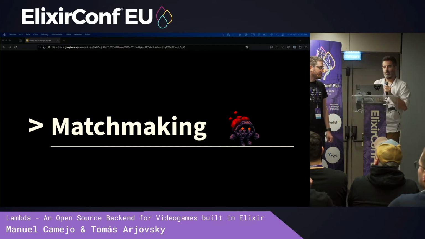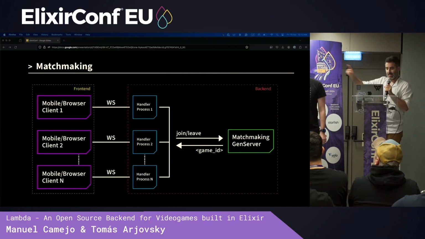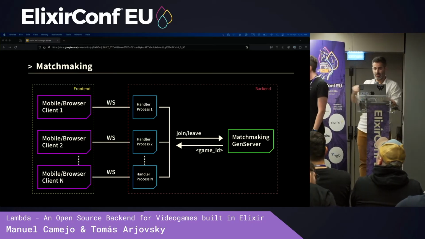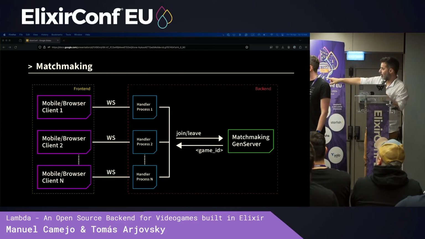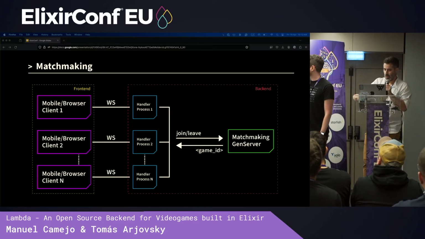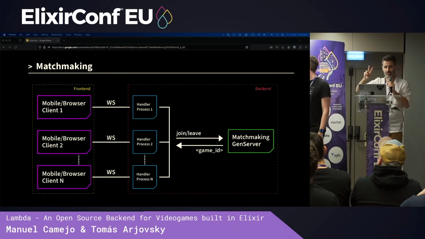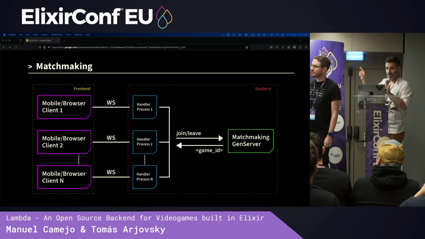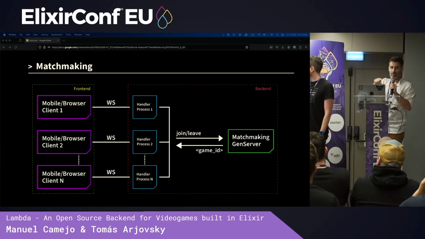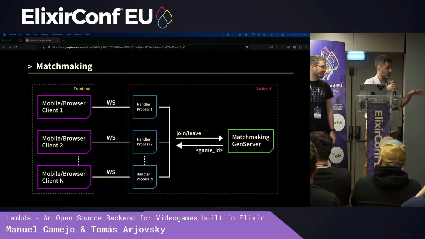So let's go a little deeper into what's happening during the matchmaking. As we mentioned earlier, each player will have their own front-end client, and will communicate with a handler process via WebSocket, and the clients can send only two types of messages during the matchmaking: join or leave. On the other hand, the Matchmaking Gen server will communicate the game ID to each client. And that's it. It's very simple.